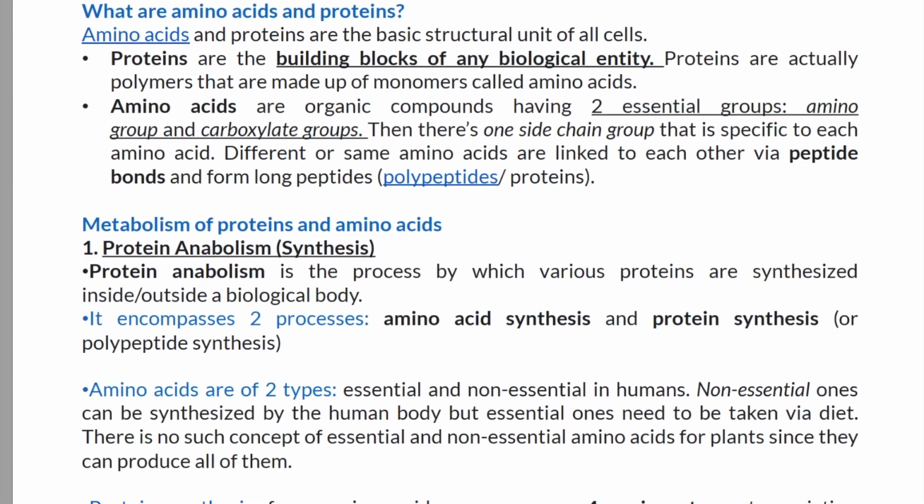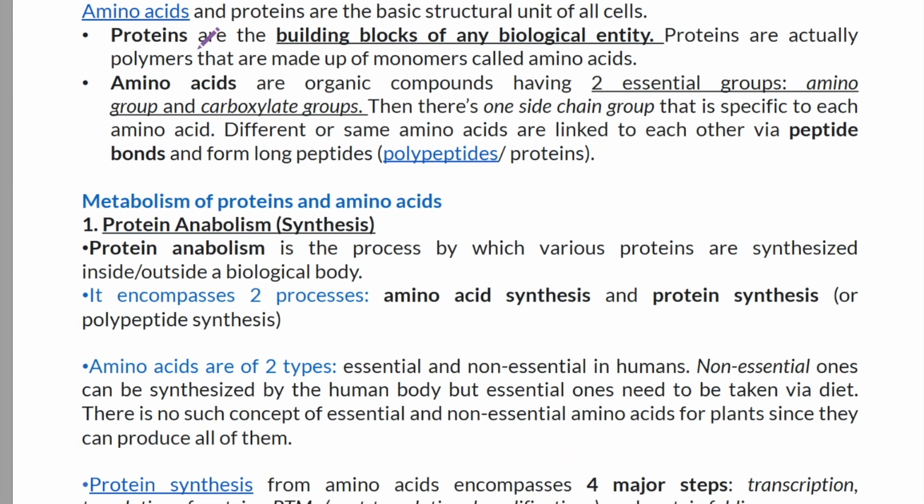So what is the overview of metabolism of protein? What are amino acids and proteins? So we know amino acids and proteins are the basic structural unit of all the cell. Proteins are building blocks of many biological entities, and proteins are actually polymers that are made of monomers called amino acids. So amino acids are organic compounds having two essential groups, amino group and carboxyl group. And then there is one side chain group that is specific to each amino acid, and different or same amino acids are linked to each other by peptide bonds and form a long peptide chain.